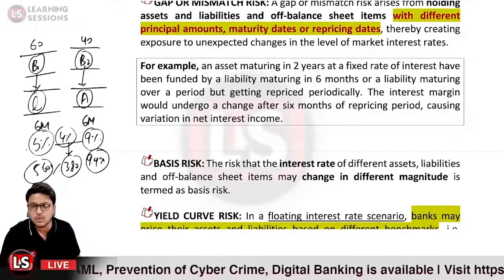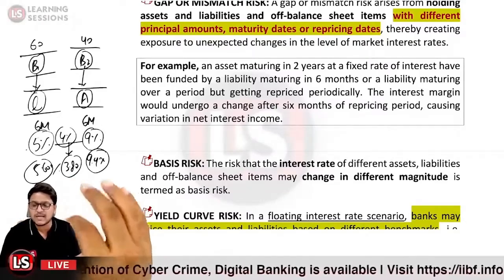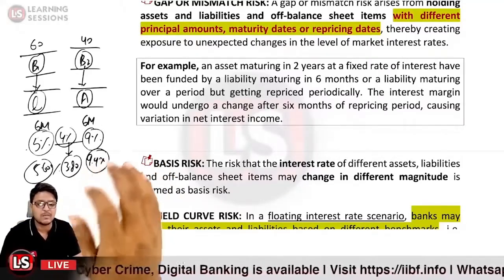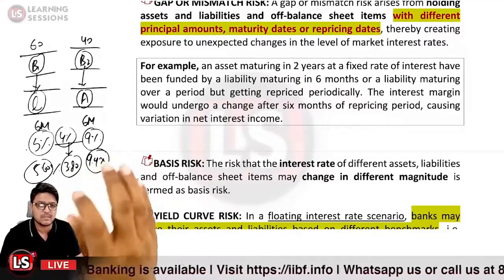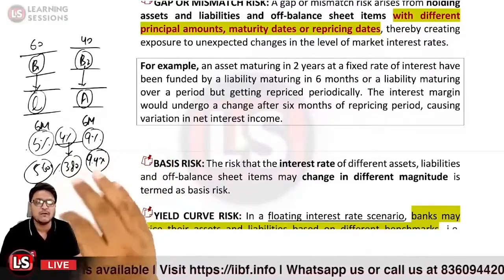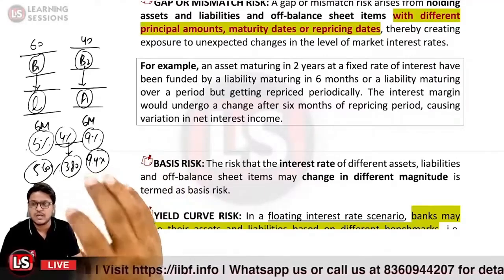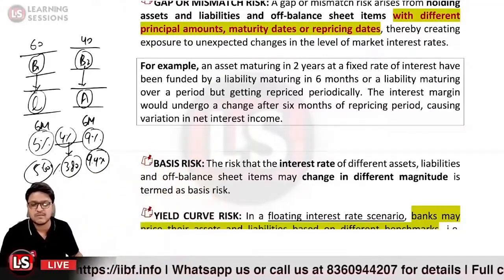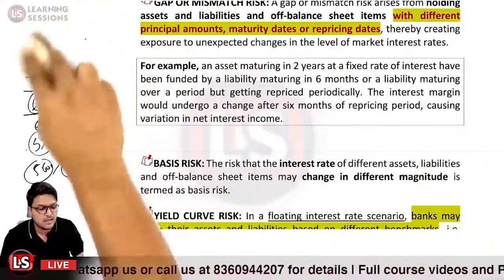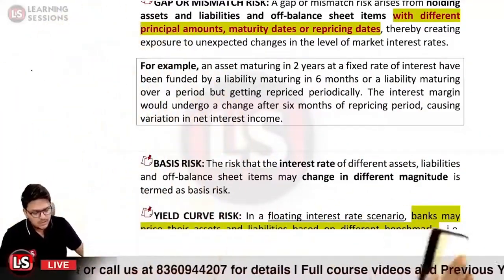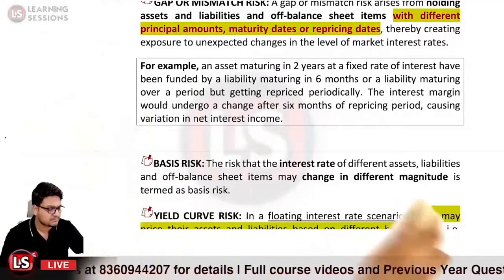So that is basically related to what? When your assets, liabilities and off balance sheet items are based upon different bases, they may change in different magnitudes. That is related to the basis risk. Then it is the yield curve risk.